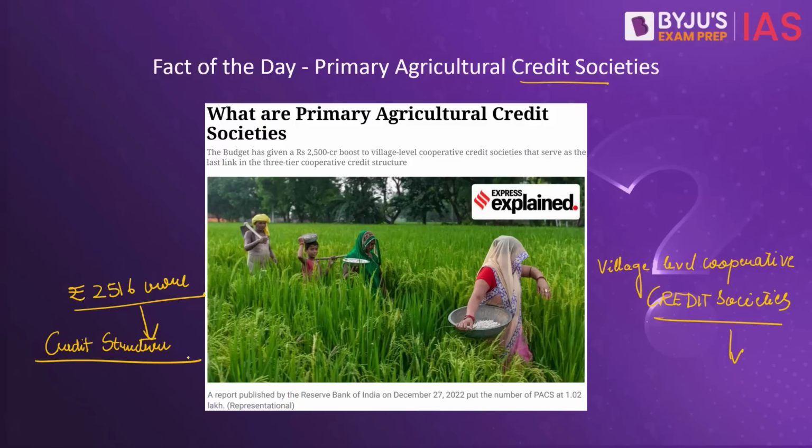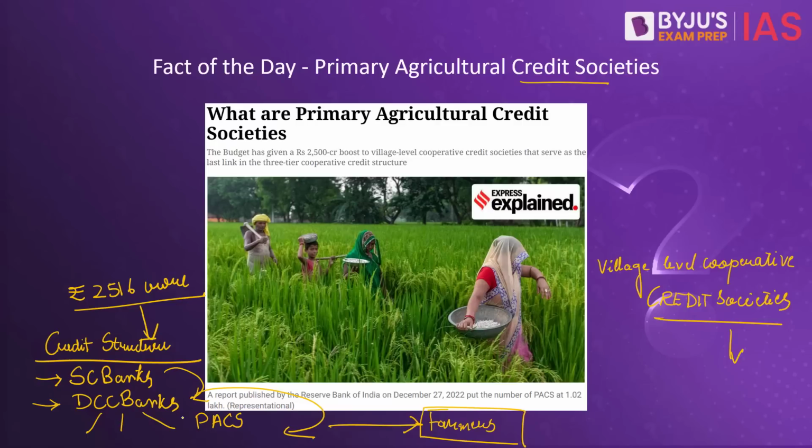At the top of this credit structure is the state cooperative banks at the state level. Next comes the district central cooperative banks. Then there are PACs which work with DCCBs. So how this credit structure works is that the credit from the state cooperative banks is transferred to the district central cooperative banks which work at the district level, and the DCCBs work with the primary agricultural credit societies that deal directly with the farmers.